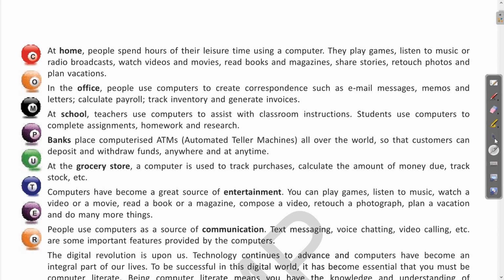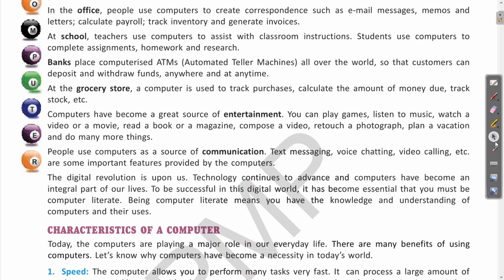Next, how it is useful for entertainment purposes. This is what you, as a student, are already doing. You are watching videos, watching movies, playing different games, and listening to music on the computer. These are all entertainment purposes in which the computer plays its role. Not only that, you can read a book or a magazine, you can compose a video and upload it on YouTube, you can modify a photograph. Clear? You can book tickets, railway tickets, etc.